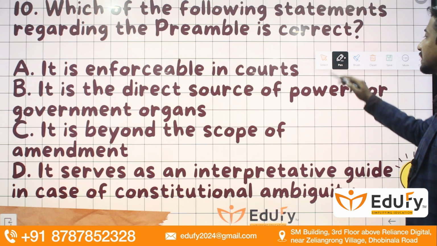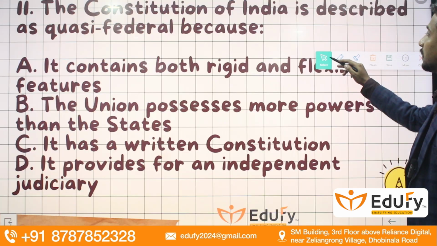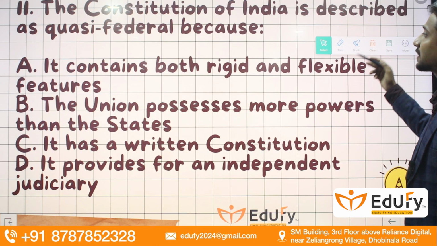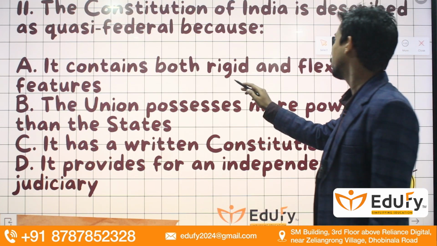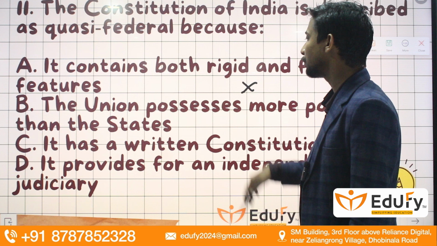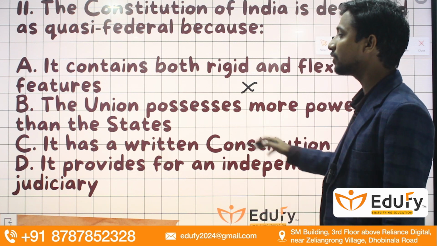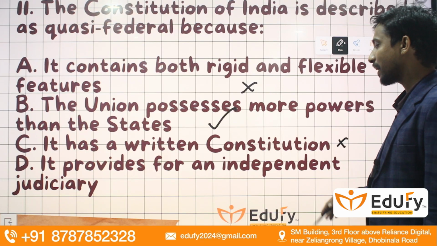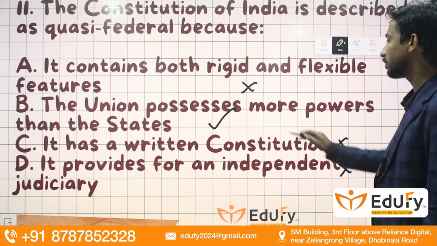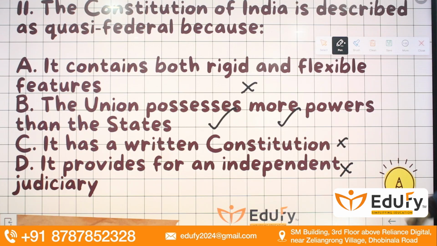Moving towards the next slide, we have: the Constitution of India is described as quasi-federal because it contains both rigid and flexible features? No. The union possesses more powers than the state? Yes. It has a written constitution? No. It provides for an independent judiciary? No. So the correct option will be option B.